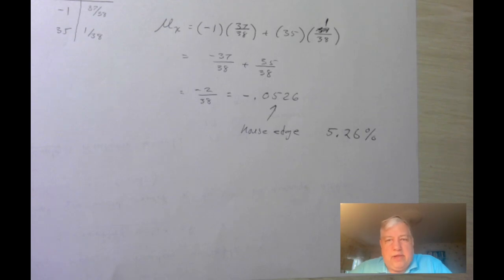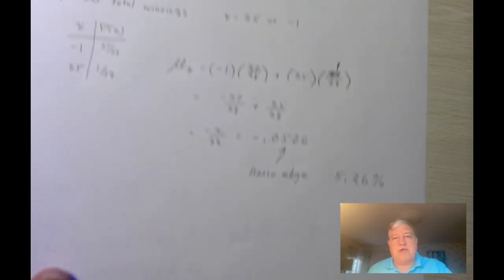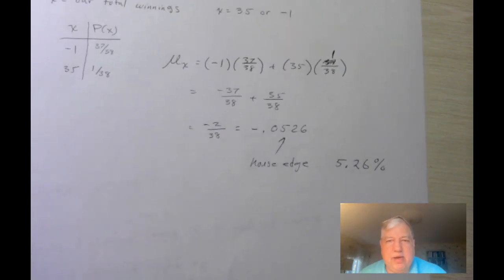So that tells you how much you can expect to lose. Even though this is a wonderfully simple game, and betting $1 to win 35 seems like such a great idea, it seems that way until you see this calculation. This is one of the games with the highest house edge. If you play other games like craps or blackjack, the house edge is much smaller, around 1 to 2%. For blackjack, it's about 0.5%, although the calculation for that is much more difficult.